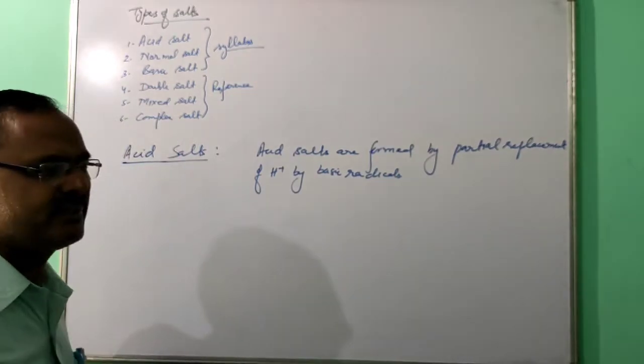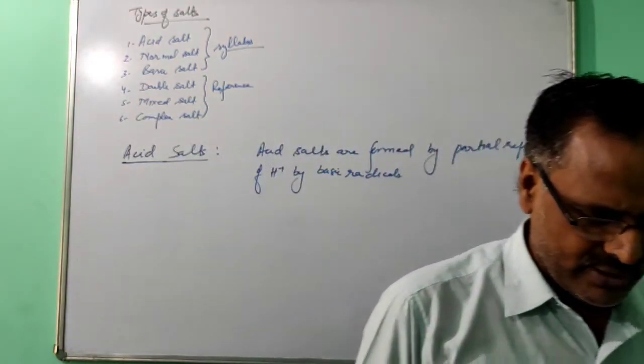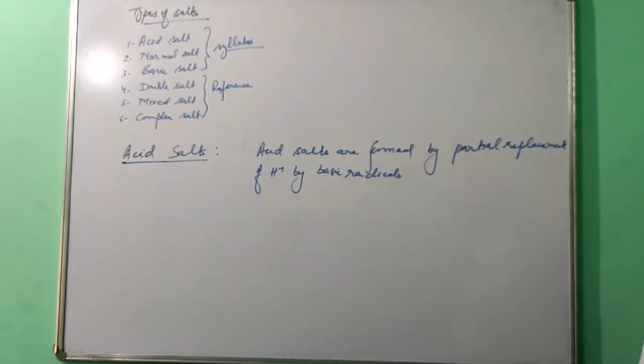This is the first point given, that acid salts are formed by the partial replacement of H plus ion by basic radicals.